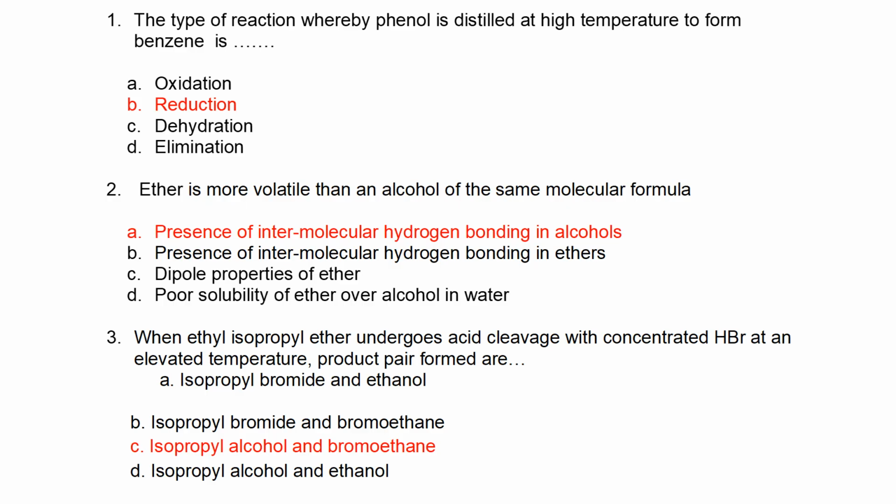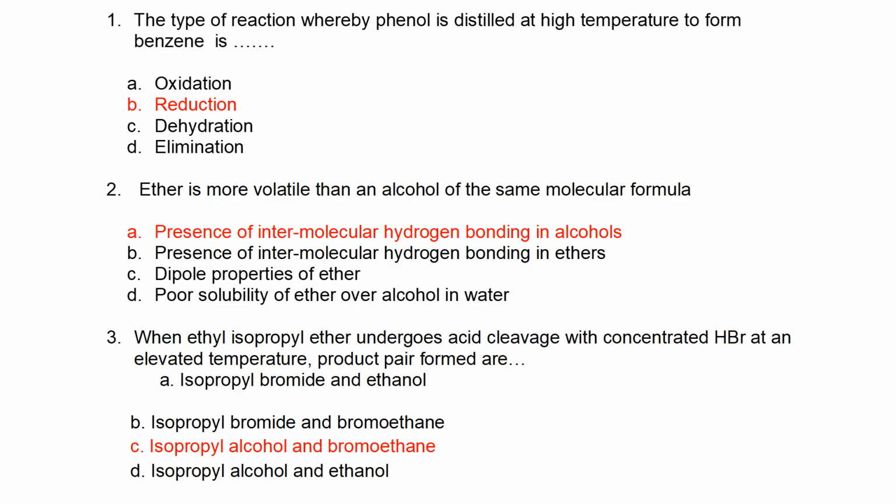Why is ether more volatile than alcohol? The reason is because there is presence of intermolecular hydrogen bonding in alcohol, which makes alcohol very polar. And ether does not have it. That's why ether is non-polar. When anything is non-polar, it has a tendency of being volatile.